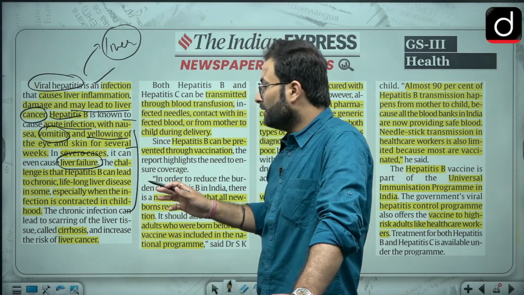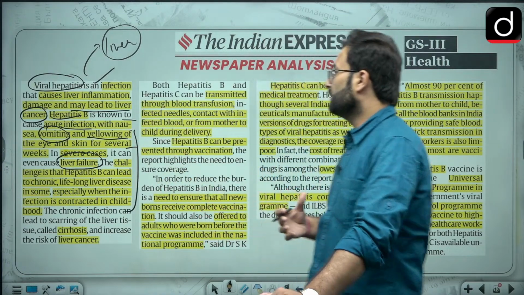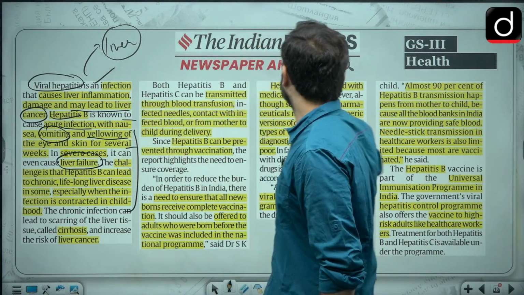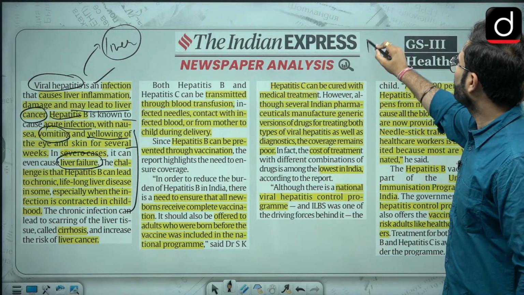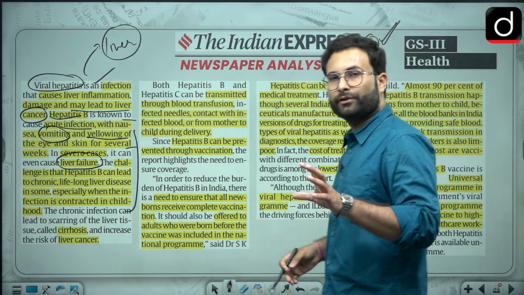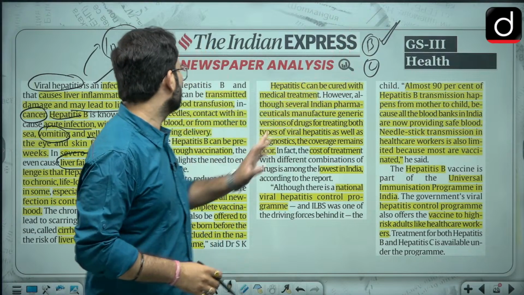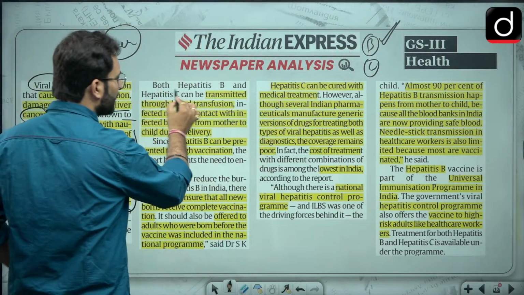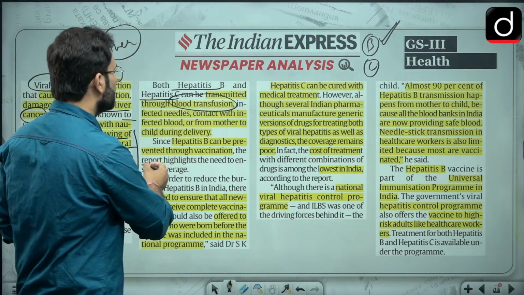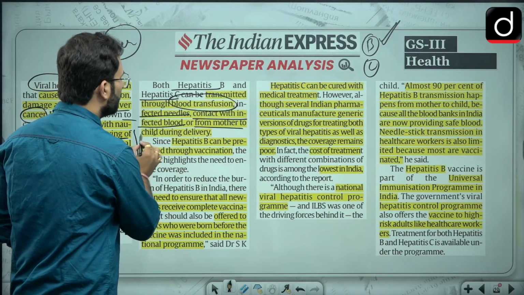Now when we are talking about this particular situation of hepatitis B, we have a vaccine. Okay, we have a vaccine for hepatitis B. So out of hepatitis B and C, we have a vaccine for hepatitis B. Though we have treatment for both of them, a vaccine is only available for hepatitis B. Now both hepatitis B and C can be transmitted through blood transfusions and infected needles, contact with infected blood, and from mother to child during delivery.